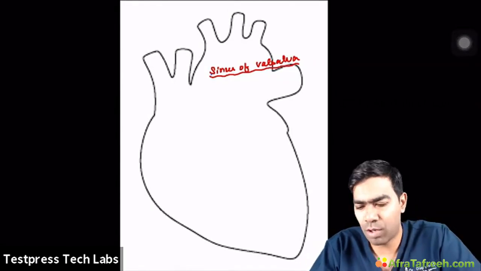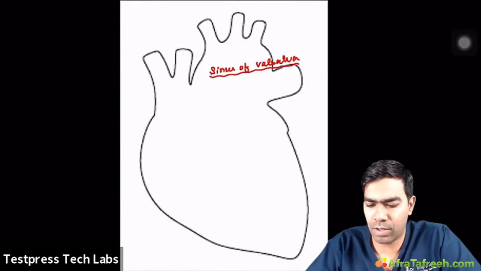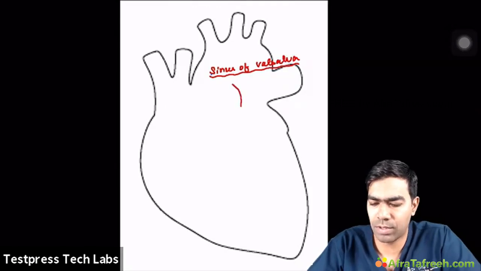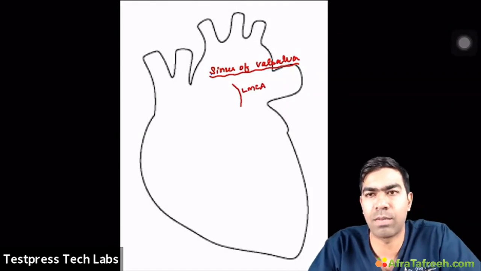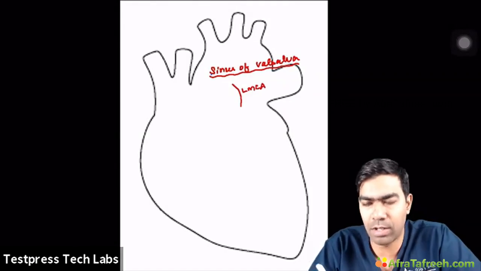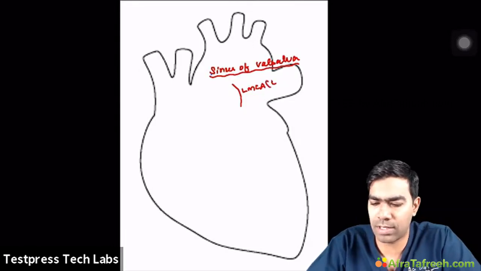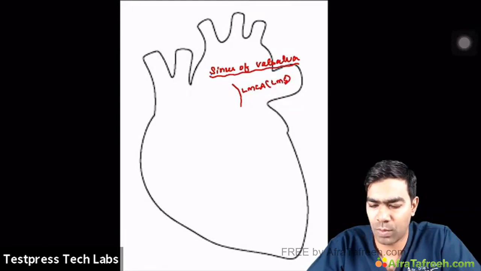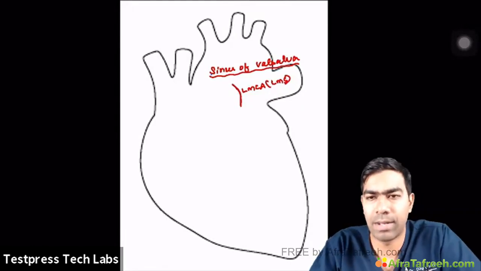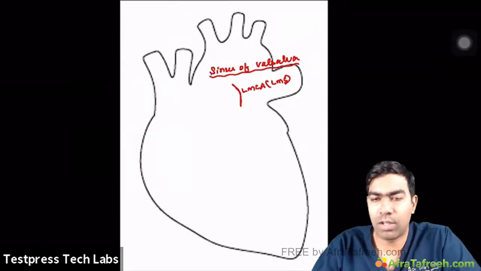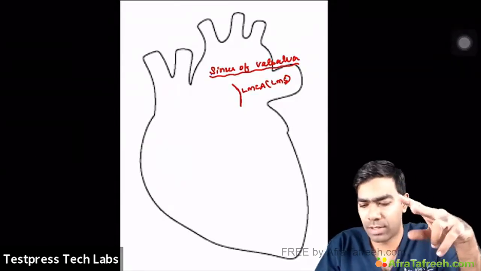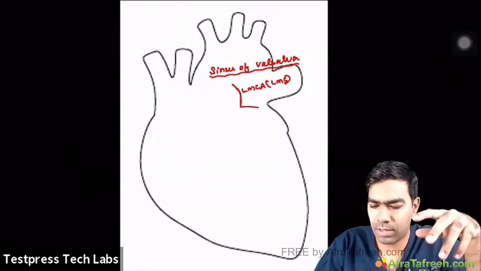From the left coronary sinus, you get the left coronary artery. Let us assume this is the left coronary artery. I am going to write LMCA from now on, that is left main coronary artery, or you can call this LMS, left main stem. The part I have drawn right now is what I'm going to call LMCA. From the LMCA, you get two different vessels. One is the circumflex, of course.